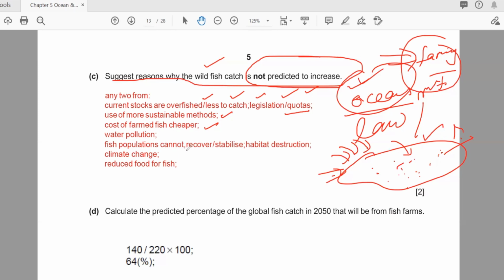And sometimes the fish population cannot recover. Sometimes maybe habitat destruction, in that particular area they cannot get fish from there, fish will move from there and not come back. Maybe climate change, and maybe the use of fish as food is reduced for some reason. Sometimes a disease came, known as bird flu.